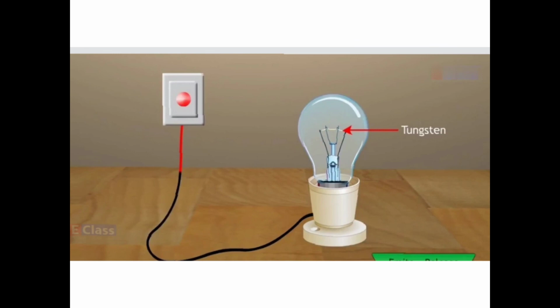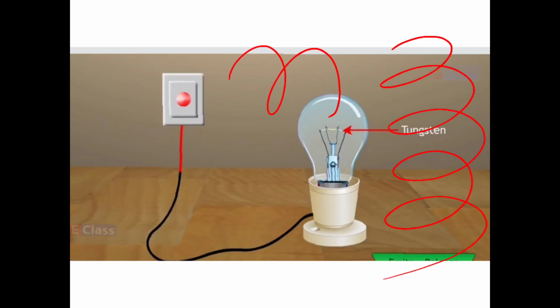You have just one spring this way. This type of coil is there in the filament of the bulb. And when this tungsten wire gets heated up to nearly 3400 degrees, it starts emitting light.